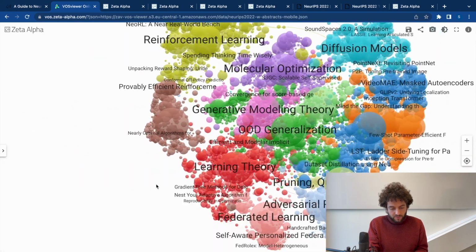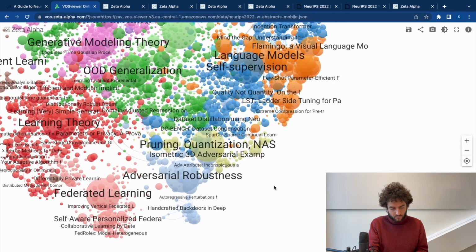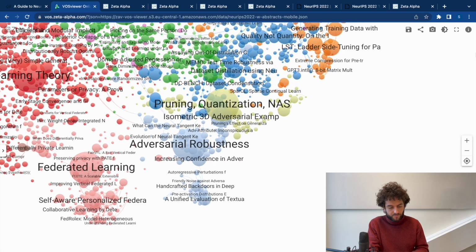So as we reach almost the end of our exploration, the two last clusters that I wanted to look at is this whole area at the bottom, which is federated learning. It's not a niche, but federated learning is the idea of having peers do learning where the learning is not centralized in one compute node, but a bunch of peers collaborate with data and training compute. That is often merged with ideas from differential privacy, which is about how you can have people collaborate on learning and sharing data without this data being directly traceable to any specific individuals. So you can learn from data without revealing things about particular people.